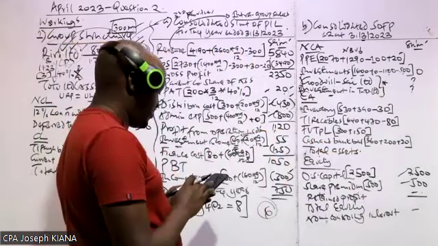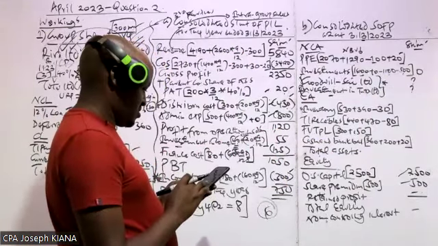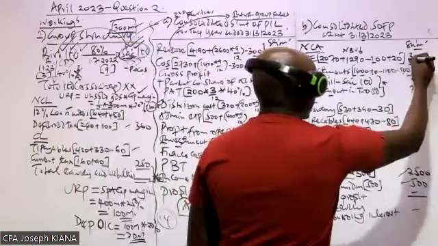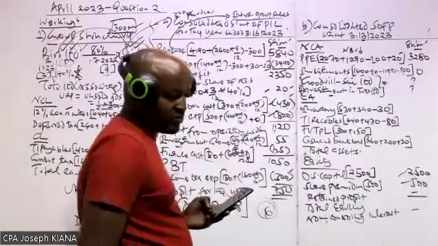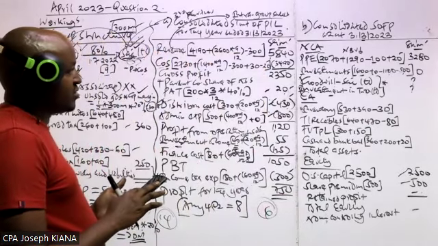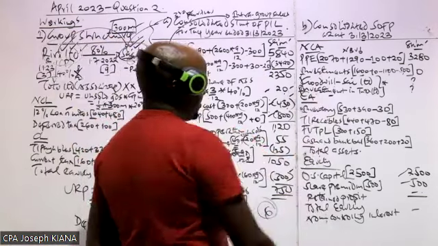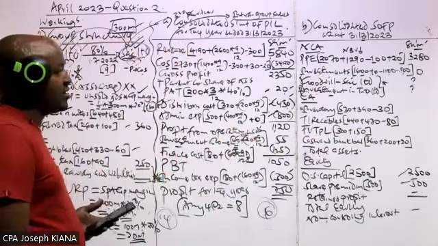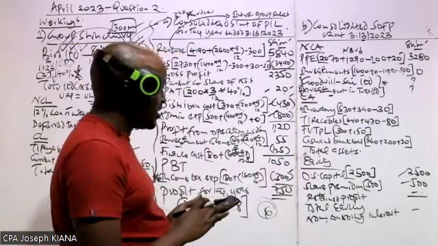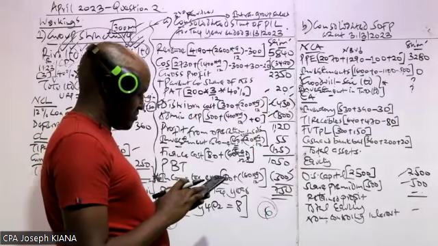So let's get the final figures for PPE: 2070 plus 1290 minus 100 plus 20. So I'm getting 3280. So let's move together so that you confirm for me whether the figures I'm getting are correct. For these two items, goodwill and investment in associates, I will show you how to compute them in our next session, as we look at another question for group accounts. So let's go to the inventory. So 530 plus 390 minus 30.